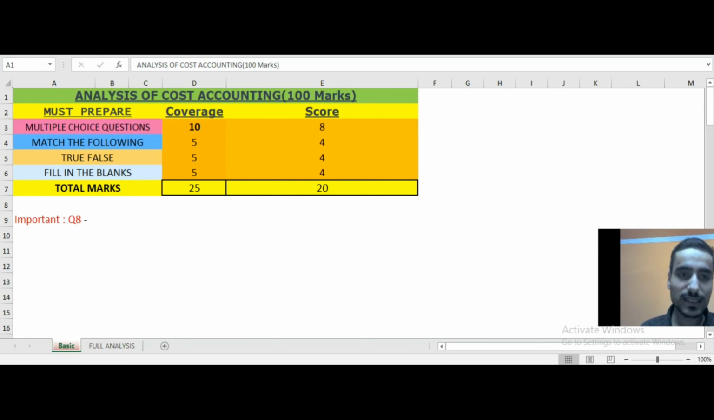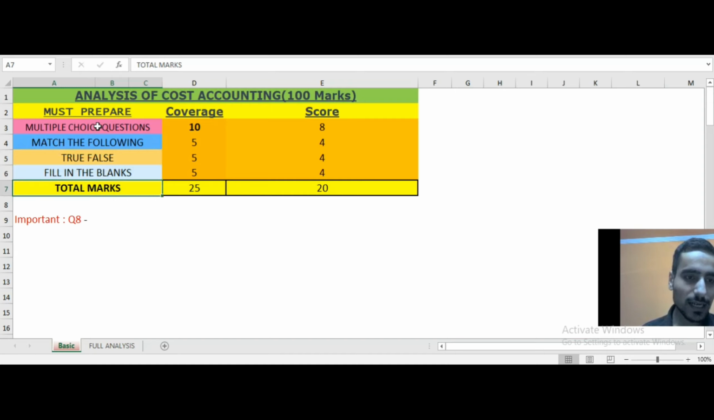So let's come on the screen and you can see on the screen analysis of cost accounting, which is of 100 marks. These things, multiple choice questions, match the following, true false and fill in the blanks, which come for 25 marks, are very crucial from the examination point of view, as I always say in all my videos, because it's really very important. So you should prepare them nicely, and out of that I expect that everyone should score at least 20 marks in that.